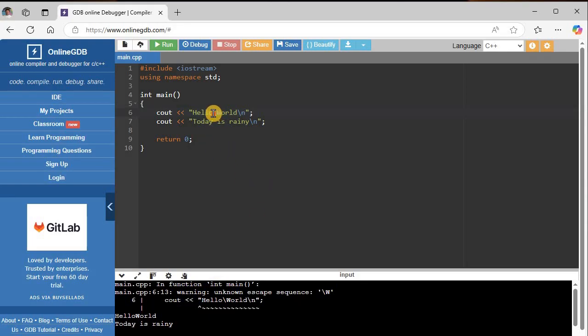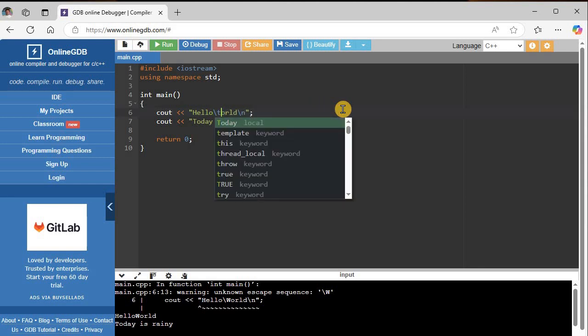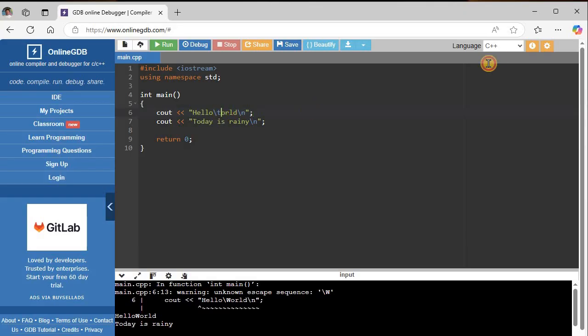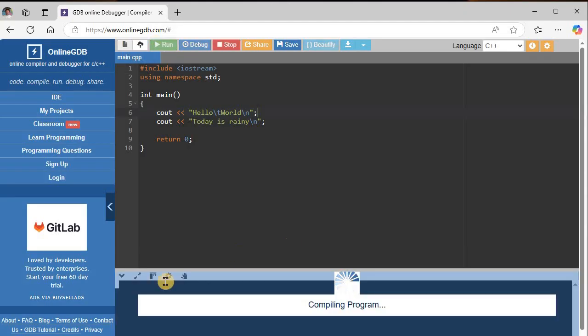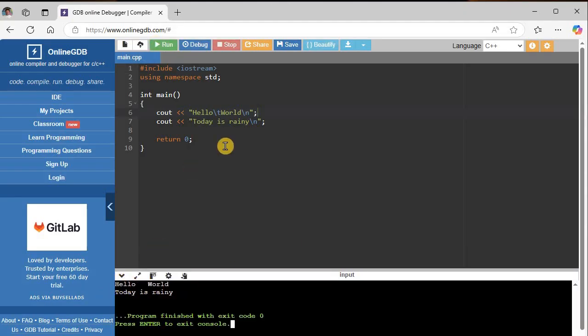That's because a backslash is a special character within the cout statement, and it expects a letter after it, such as an n for a new line. A \t means a tab. Oops, I got rid of my world. So that puts a tab between hello and world. That will run without any problem. Hello and world. But now to actually print a backslash, you have to do two backslashes. So two backslashes will print one backslash like that.